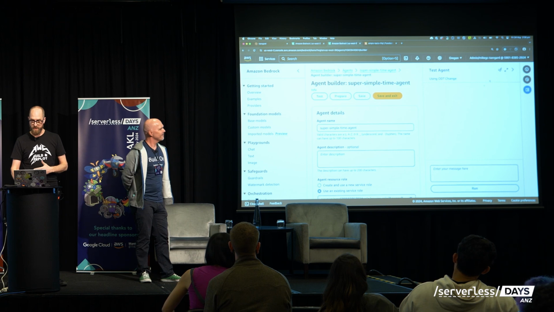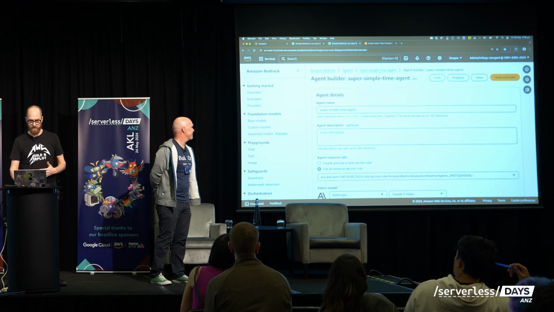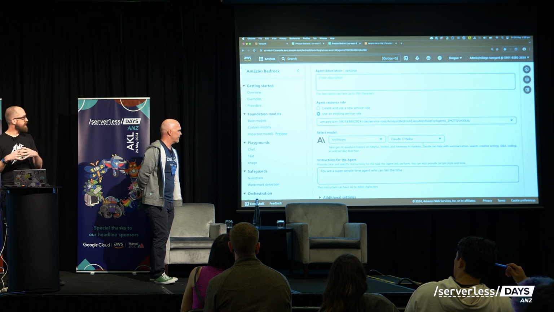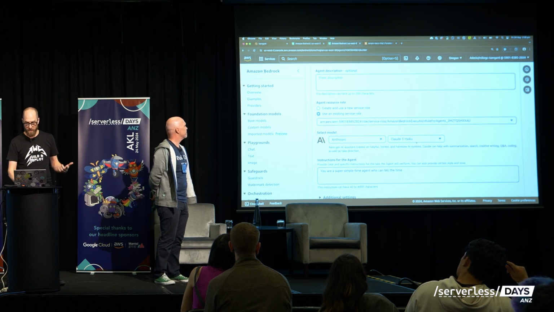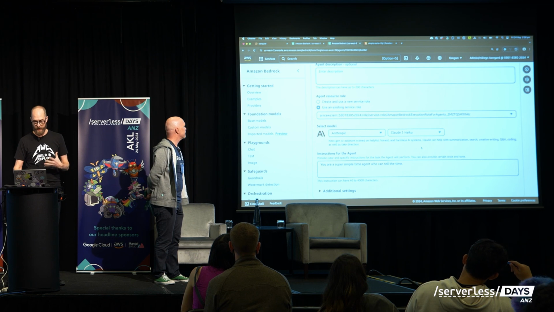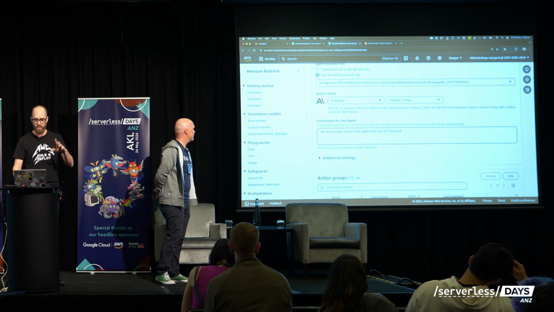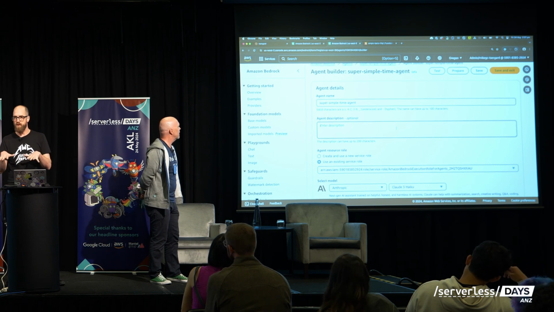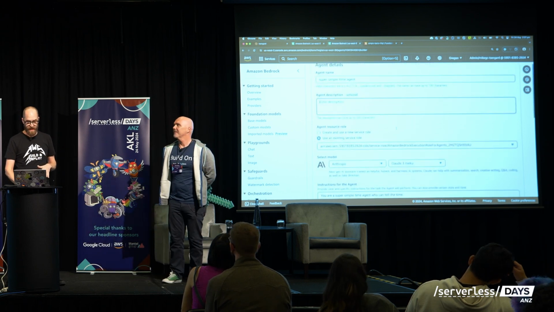I'm just going to go into the agent builder and collapse this on the side here. When we put this agent together, we can tell it what large language model we want it to use. I've chosen Claude 3 Haiku here because it's small and super capable. We give it a description, but not that description. That's the description that everybody ignores in the AWS console, but you really should use. That's why it's optional.